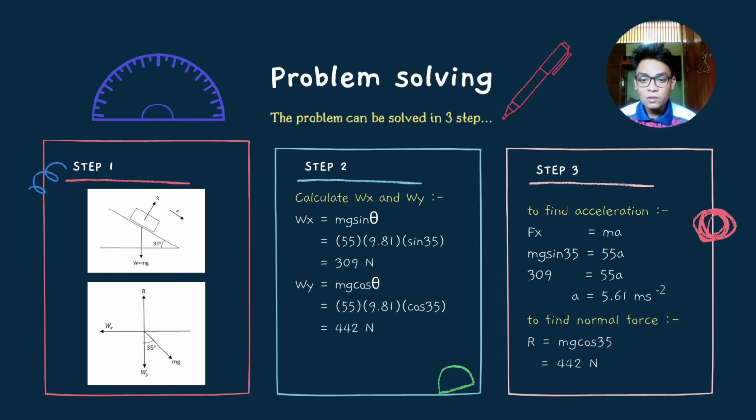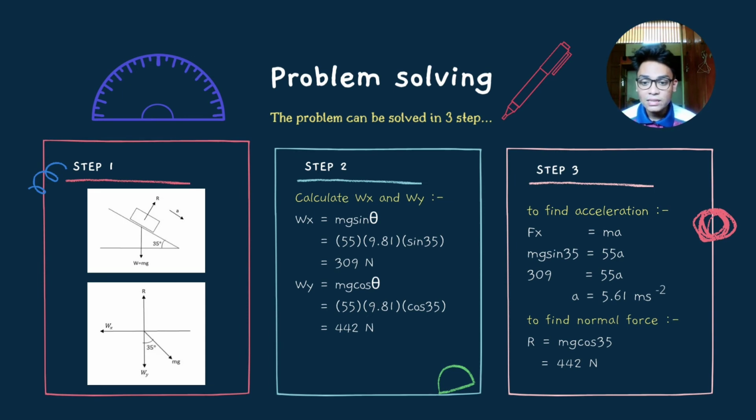To find Wx, we use mg sin theta, where m is the mass of Amira, g is gravity with the fixed value of 9.81, and sin 35 by inserting the given angle. We will get Wx equals 309 Newton.